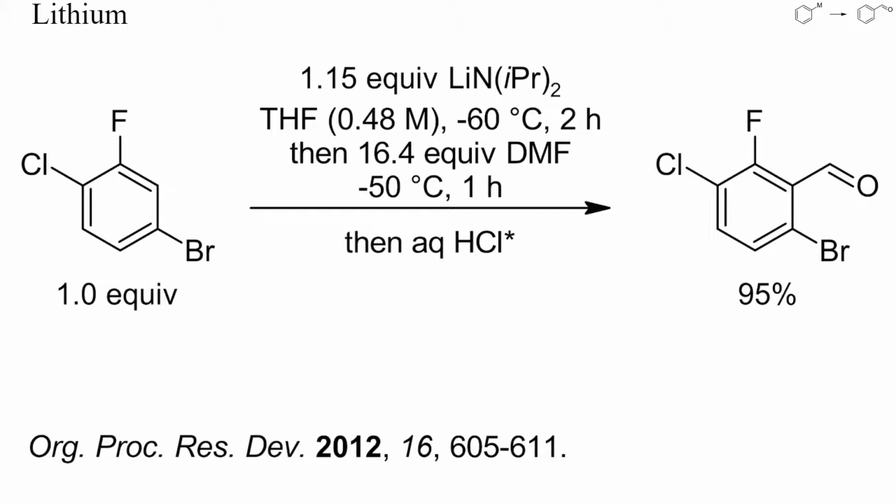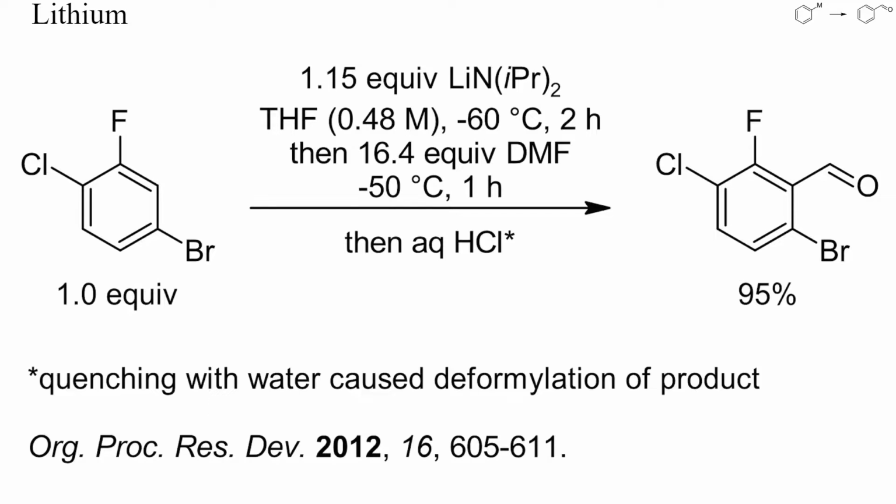In this example, a regioselective stoichiometric lithiation was achieved with LDA as base. Interestingly, if the reaction was quenched with water instead of acid, the alkaline conditions quickly brought about a regeneration of the starting arene by nucleophilic deformylation. This shows that the arene in this case is a strong acid and its corresponding anion a good leaving group.